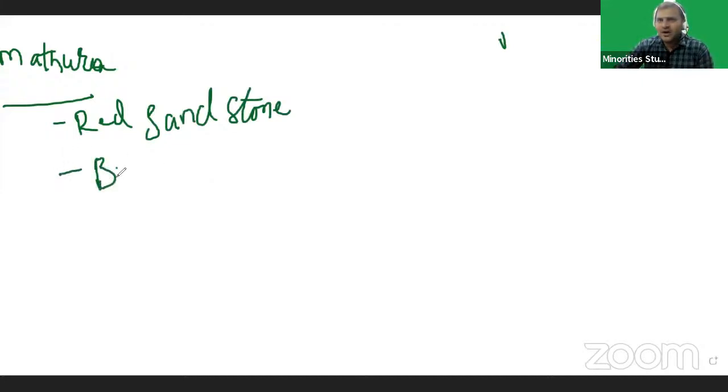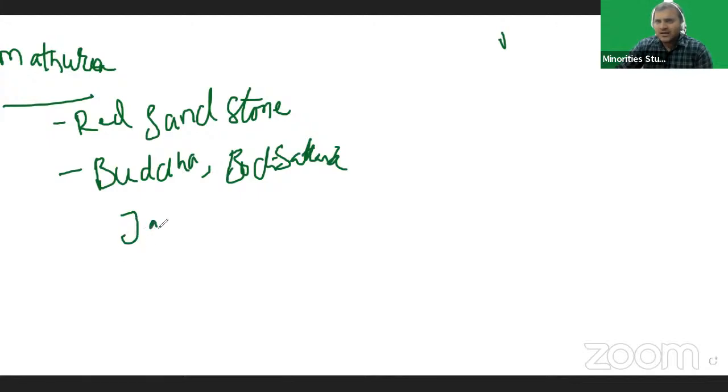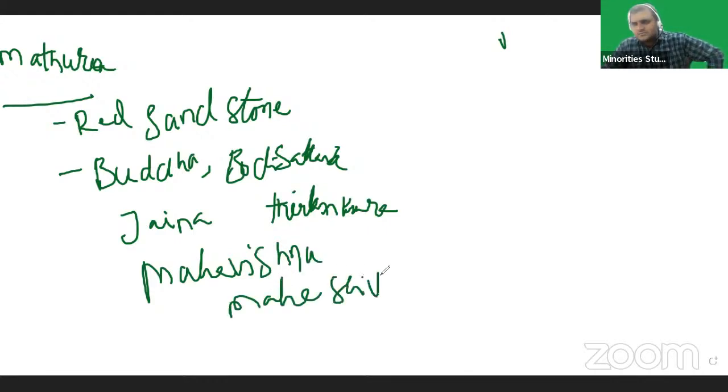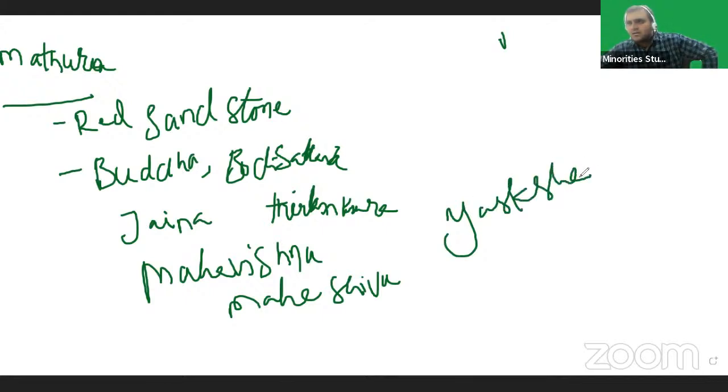Here they carved the image of Buddha, Bodhisattva, Jaina Tirthankara, Mahavishnu, Mahashiva, even Yaksha and Yakshini statues were discovered in Mathura School of Architecture.